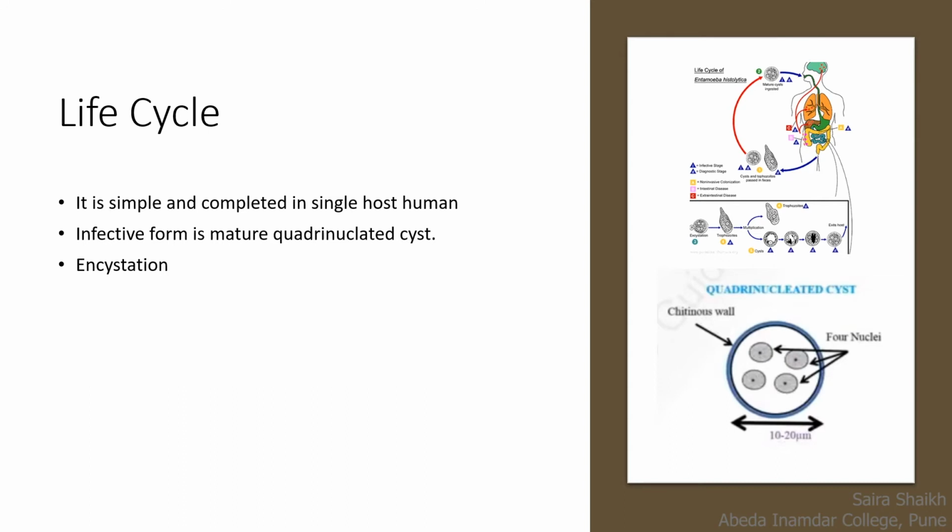When the encystation is complete, the mature cyst along with the fecal matter gets released outside the human body. When the human waste gets mixed with food or water, it gets contaminated and the mature cyst enters a healthy human through the contaminated water or food, and the cycle continues.